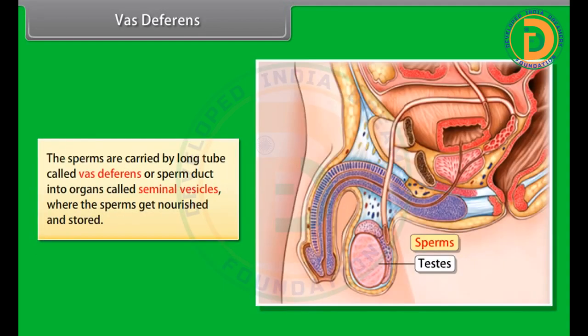Vas deferens. The sperms are carried by a long tube called vas deferens or sperm duct into organs called seminal vesicles, where the sperms get nourished and stored.